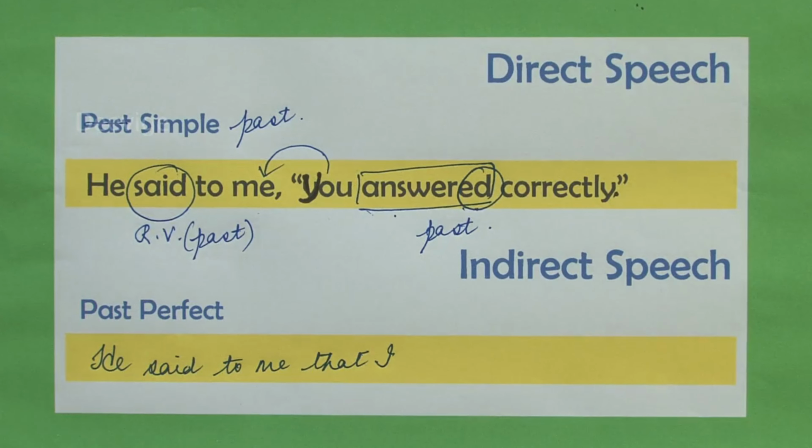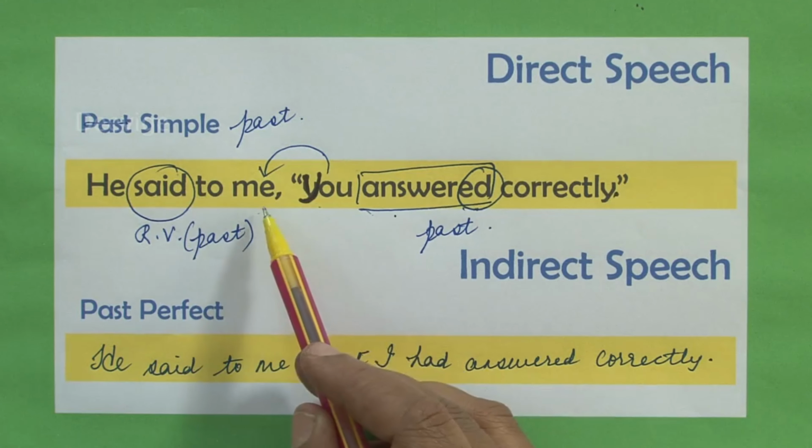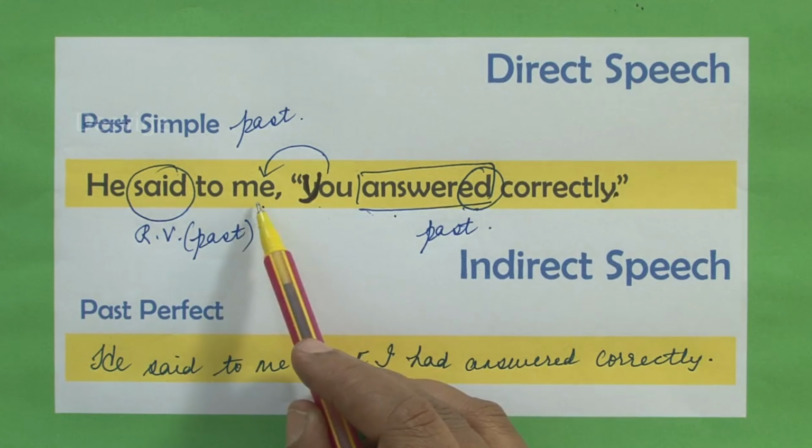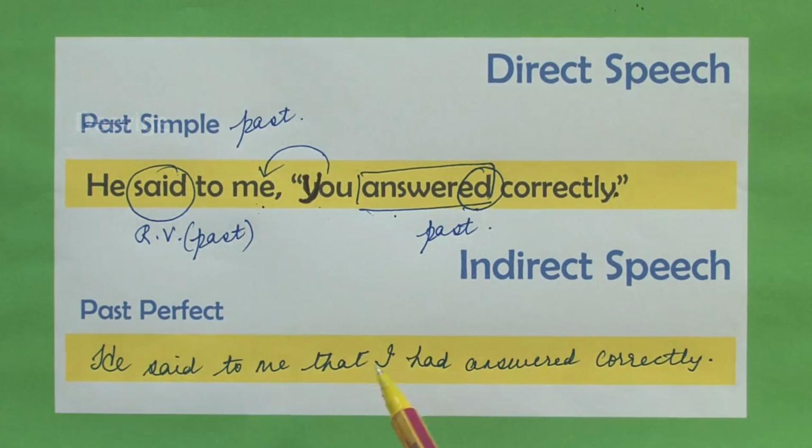It is had. So he said to me that I had answered correctly, with a full stop. He said to me that I had answered correctly. You changes to I because you is a reference to me. You stands for the pronoun me, and this me is therefore going to change to I.